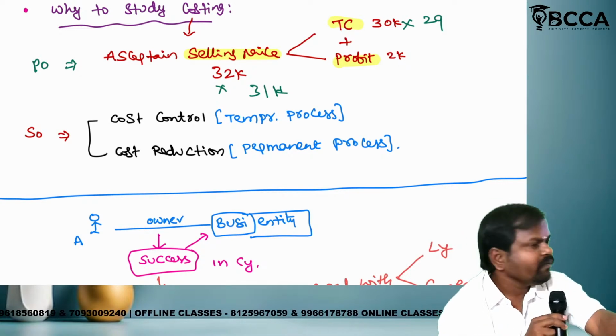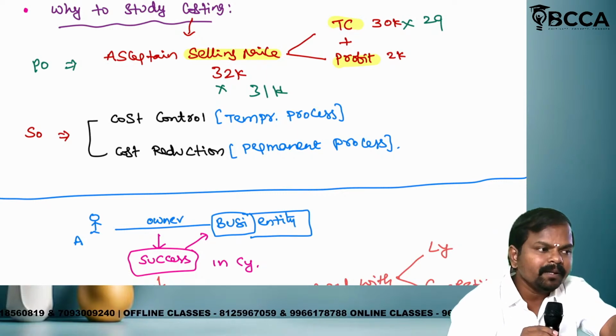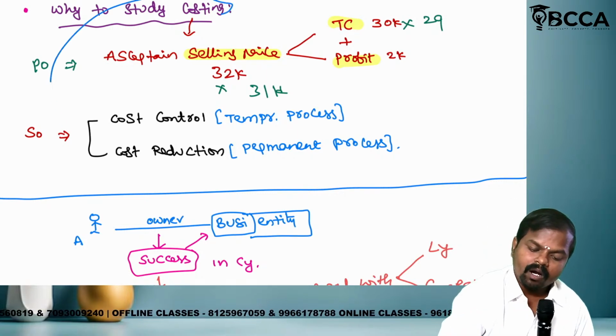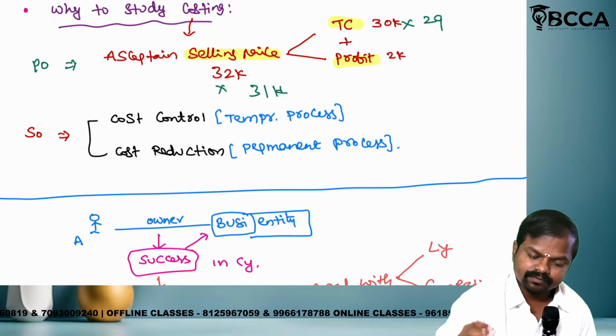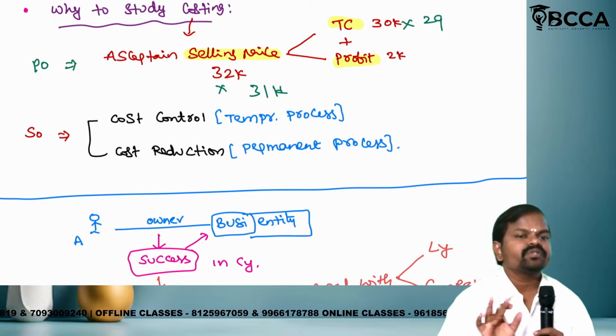Cost control is a temporary process. Cost reduction is a permanent process. This is the objective of what? Costing.